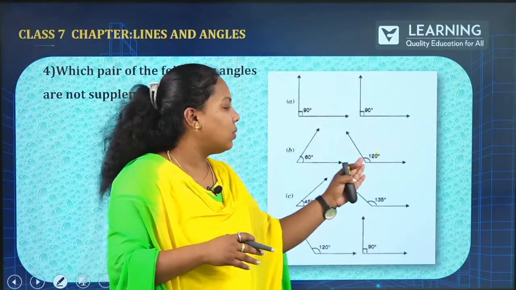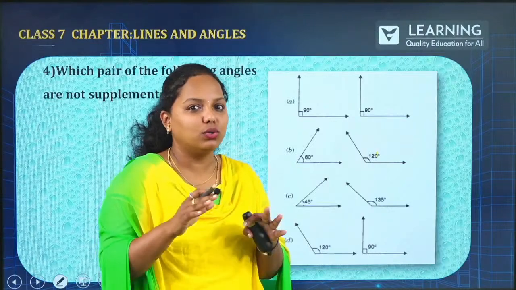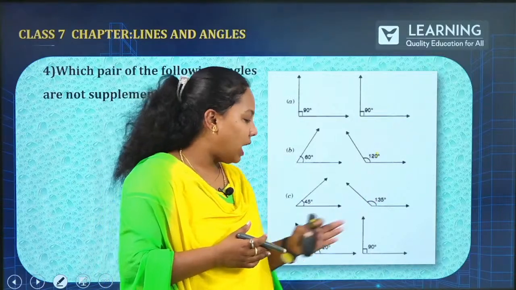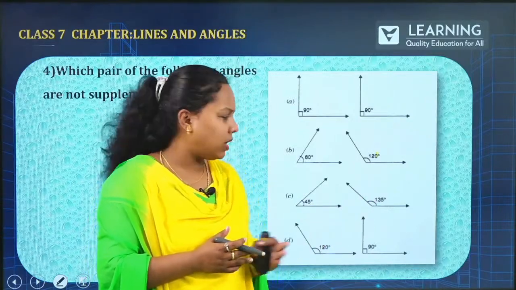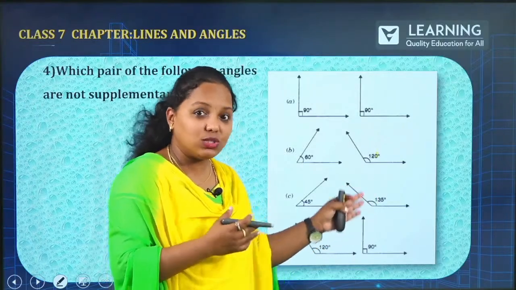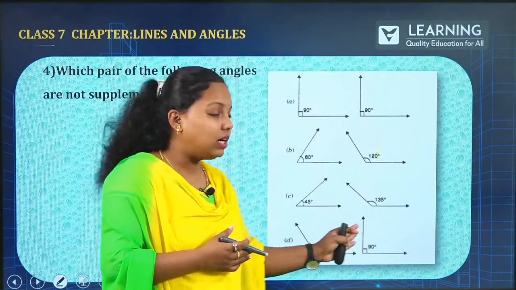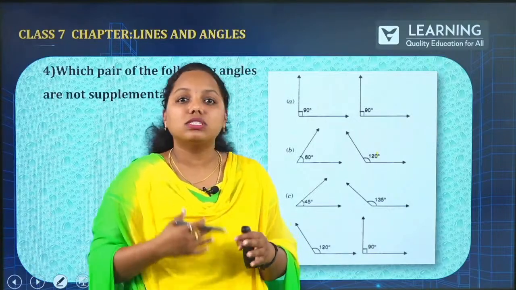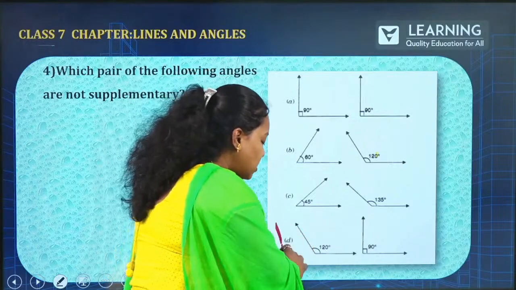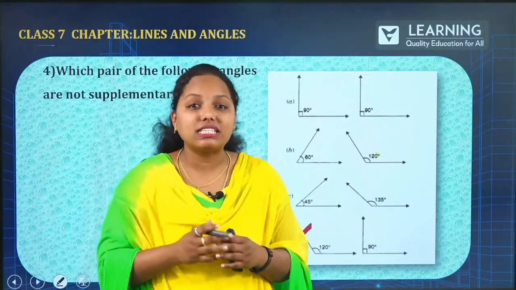Now, 60 and 120. Yes, this is somewhat huge, but yes, you are getting 180 over there. How about 45 and 135? Yes, if you just add up, obviously one carry over, you are getting 180. How about 120 and 90, which is something more than 180? So, this is the option which is not supplementary.